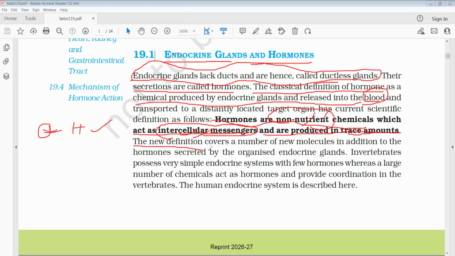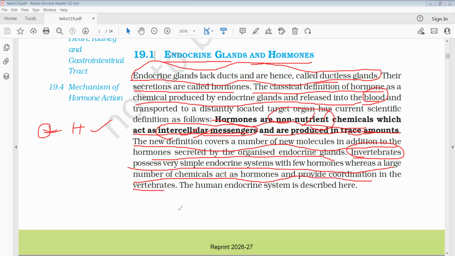The new definition covers a number of new molecules in addition to the hormones secreted by the organized endocrine glands. Invertebrates, which do not have a backbone, possess a very simple endocrine system with a few hormones, whereas a large number of chemicals act as hormones to provide coordination in the vertebrates.